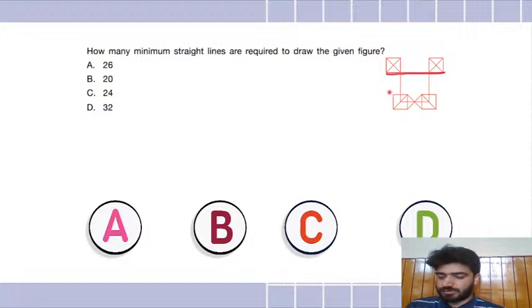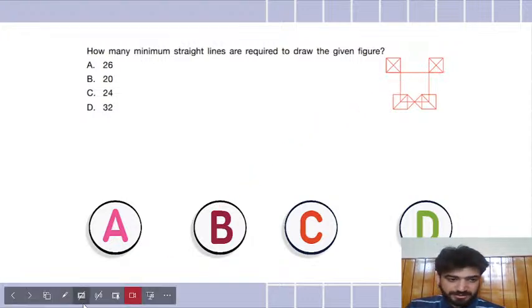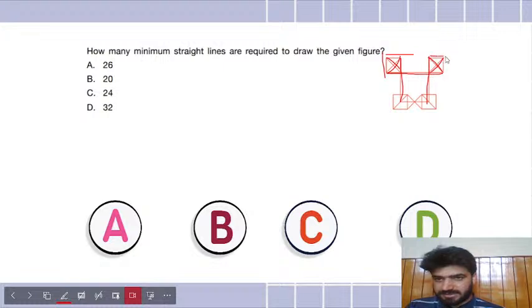So this is counted as one straight line. Again, count like this. If this starts here and ends here, this is counted as one straight line. Similarly, this is one straight line. So these 1, 2, and 3 are three straight lines. Then you count these ones. So 3, 4, then 5, 6, 7, 8, 9, 10, 11. So I counted 11.